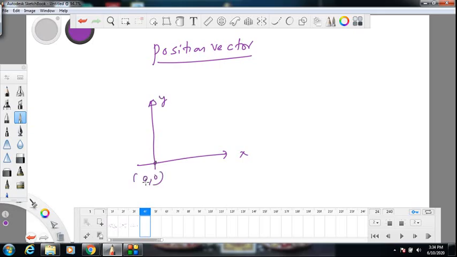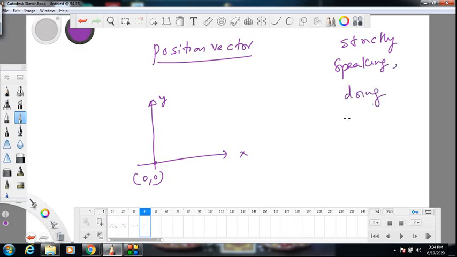Whenever you do any problem of kinematics, before you even start, you should tell where is your origin, in which direction is your x axis, in which direction is your y axis, in which direction is your z axis also if it is a 3D problem. Without mentioning coordinate axis during problems, though we sometimes do, because sometimes they are very easy, but strictly speaking, doing kinematics without mentioning your coordinate system is a crime.